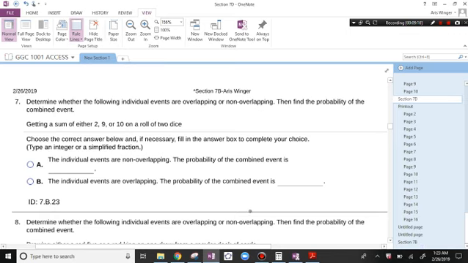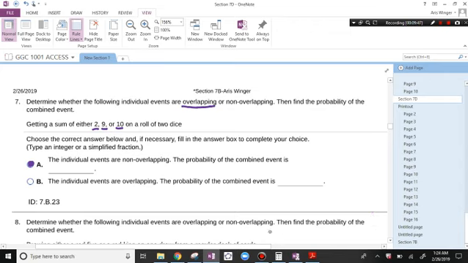Determine whether the following individual events are overlapping or non-overlapping, then find the probability of a combined event. When the events are overlapping, that means that some things can happen in both events, that the events share some commonalities. Non-overlapping means that the events could not possibly happen at the same time. Getting a sum of either 2, 9, or 10. Well, you can't get both a 2 and a 9 at the same time. You can't get both a 9 and a 10 at the same time. So these are definitely non-overlapping.